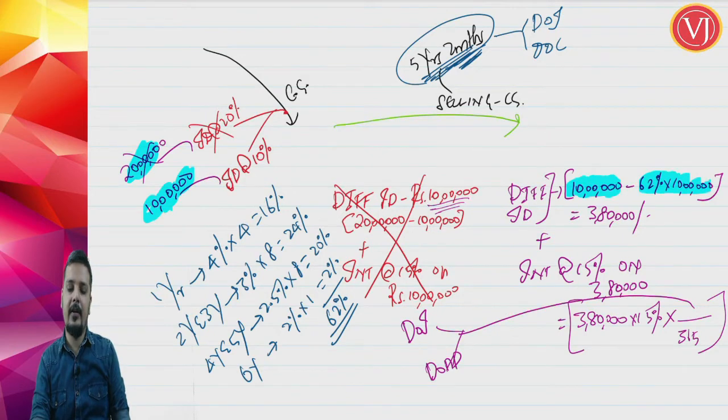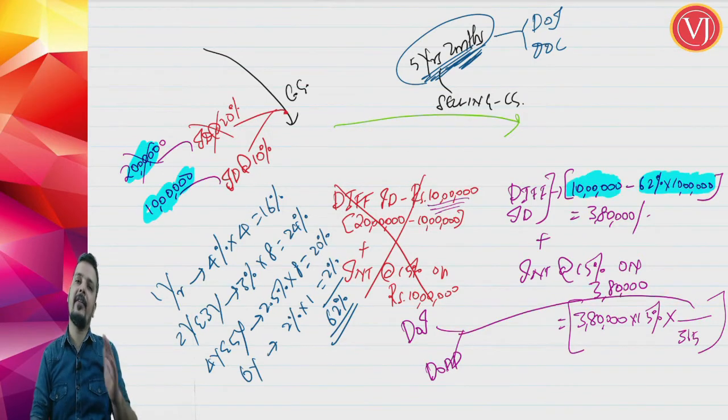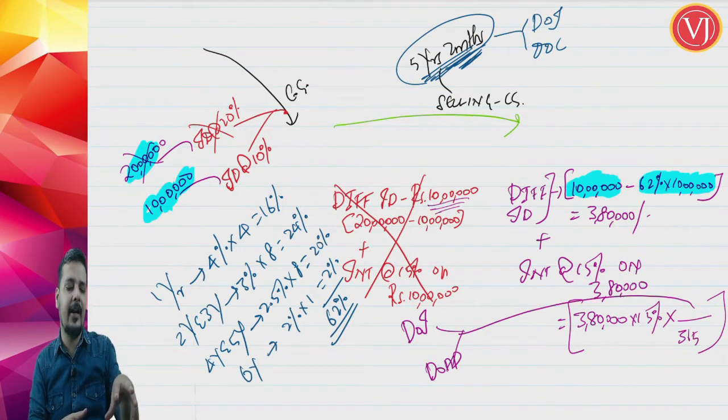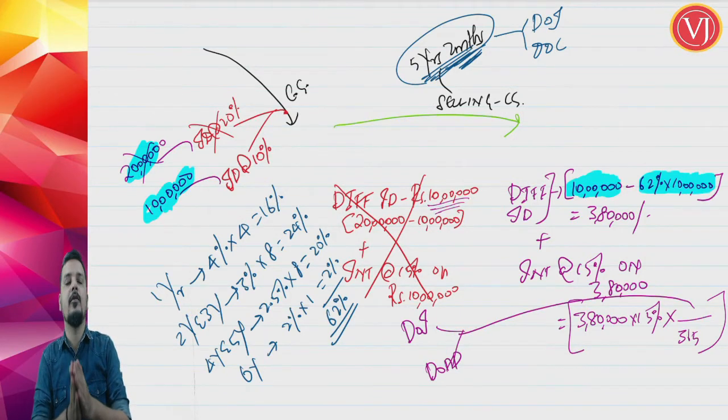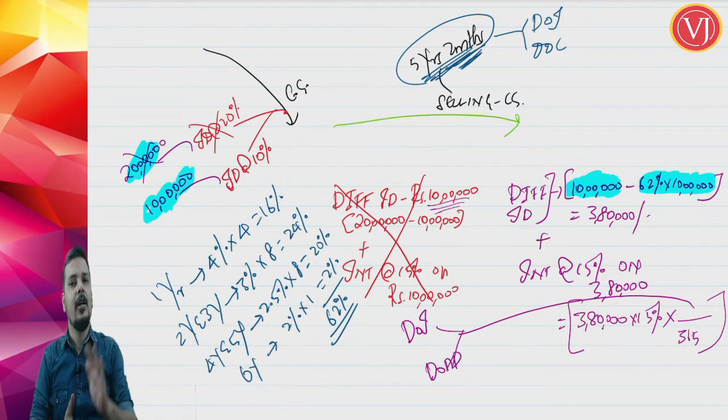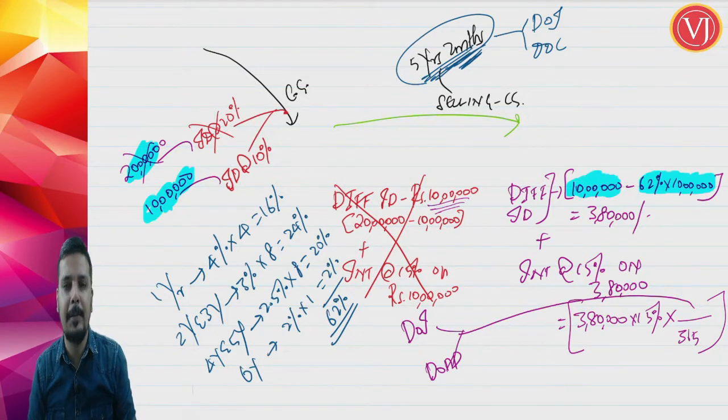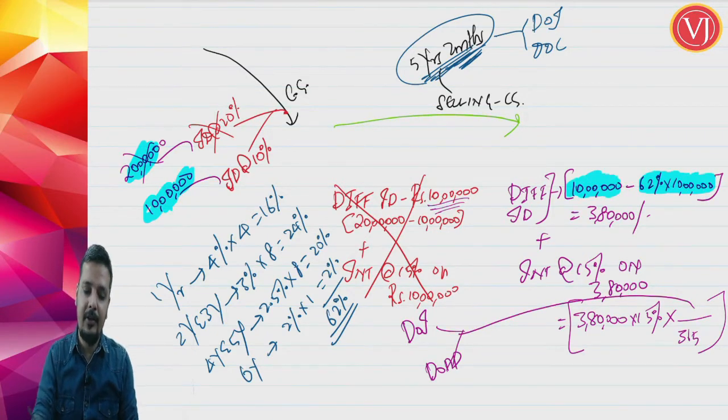So here, if ICA wants to ask one of the very tough questions, they can easily ask that. They can say that capital goods are imported at concessional rate, and rather than paying 20 lakhs, it has paid only 10 lakhs. They may not give the direct duties, they will give the rate, so you have to calculate it. They may give 1 crore value and say import duty was 20%, but he has paid 10%. So differential duty is again the same 10 lakhs. And capital goods are used for specific purposes for 5 years 2 months, and thereafter they were sold. Now when you are selling it, differential duty will be paid with interest, but the differential duty that is paid is 3,80,000 and not 10 lakhs.